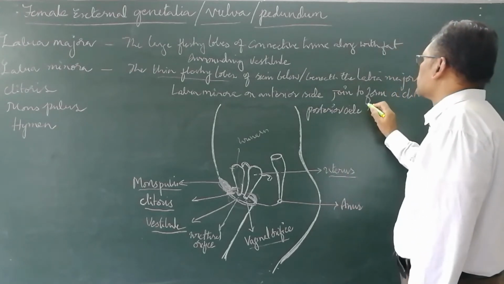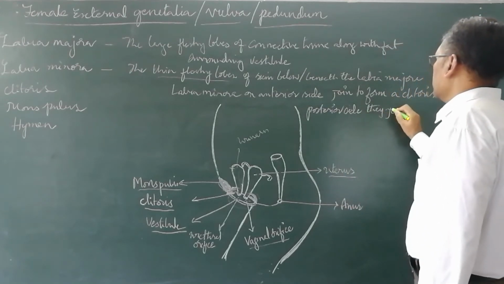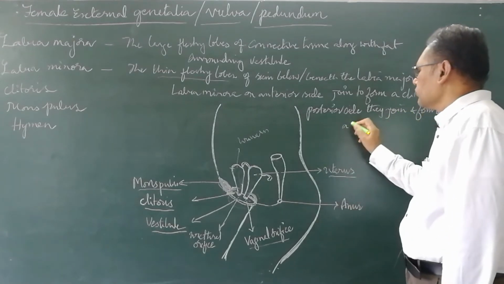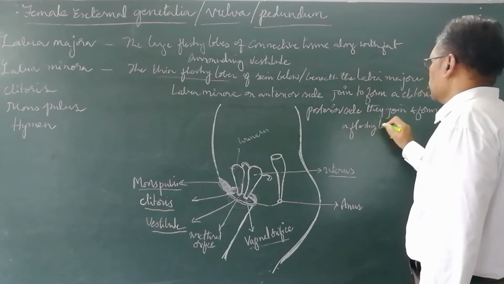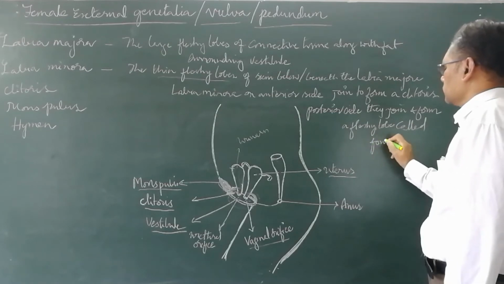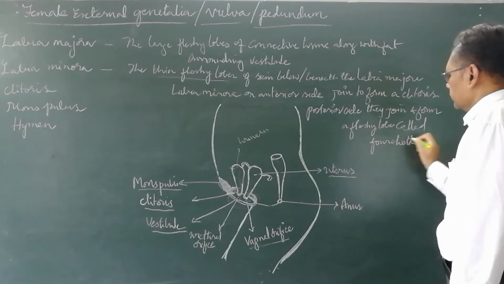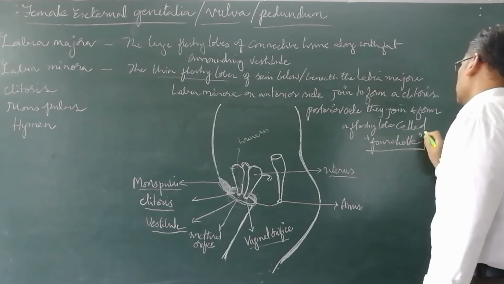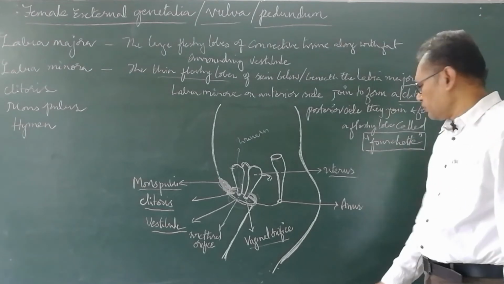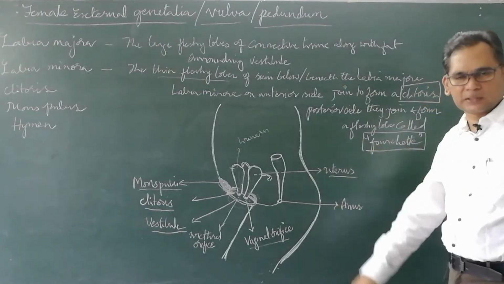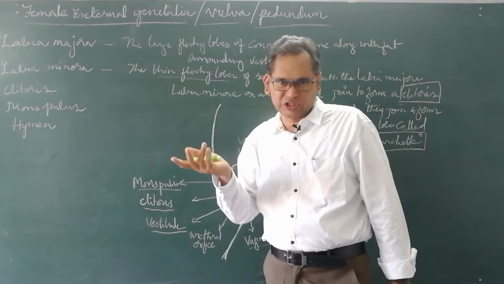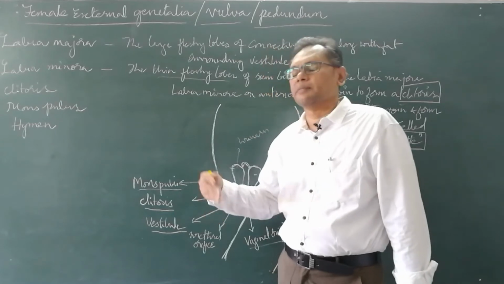So, labia minora are thin fleshy lobes present beneath the labia majora.